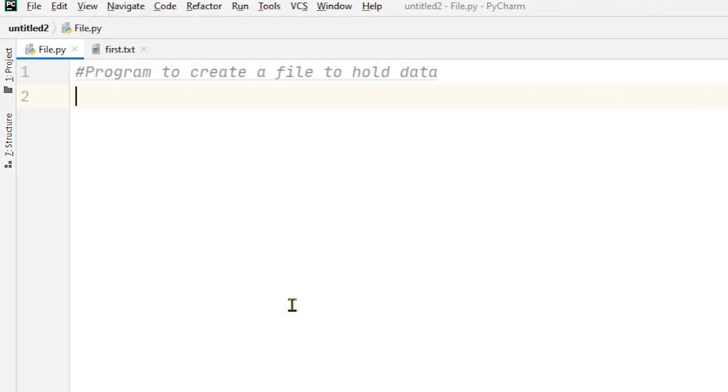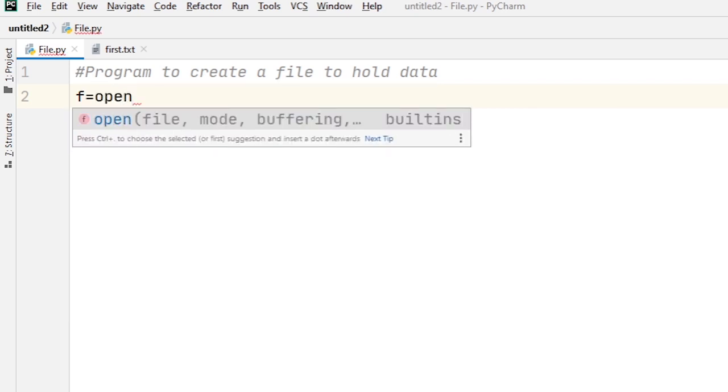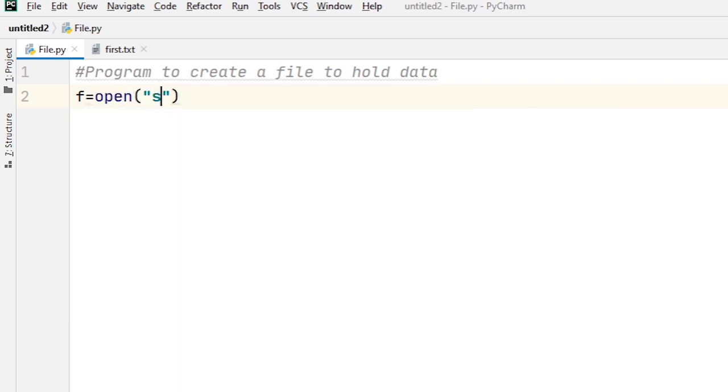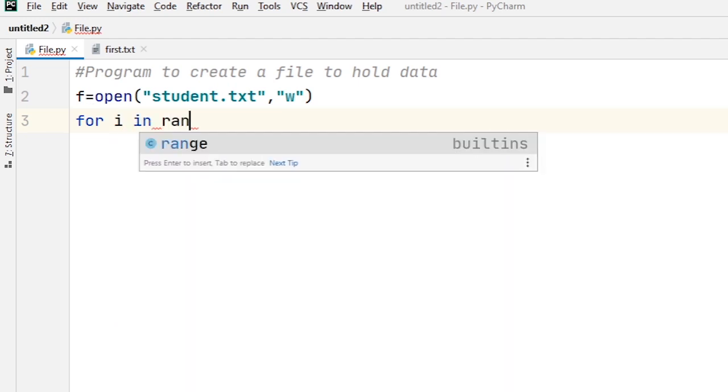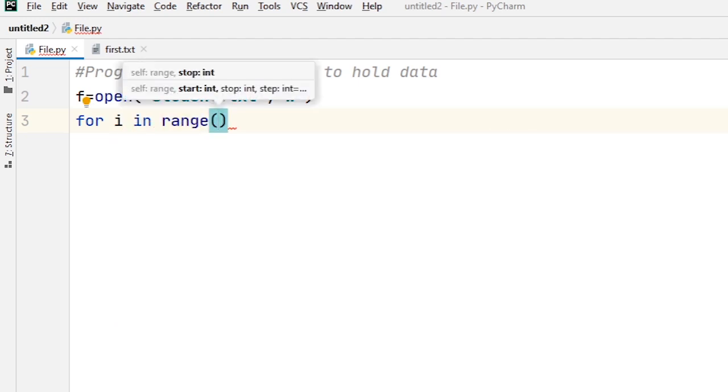Suppose I want to store 5 student names in a text file. So for that I write a program. First I create a file object f = open, and then the file name, suppose my file name is student.txt, comma, then I mention the mode. By default the mode is reading mode. For writing I write "w", and then I write for i in range 5.